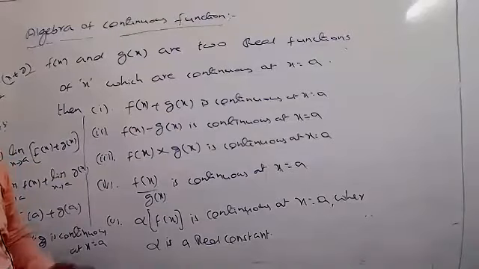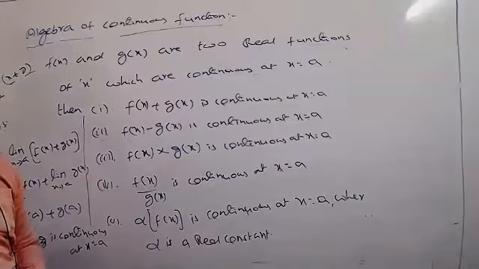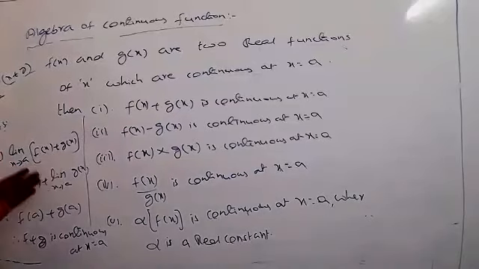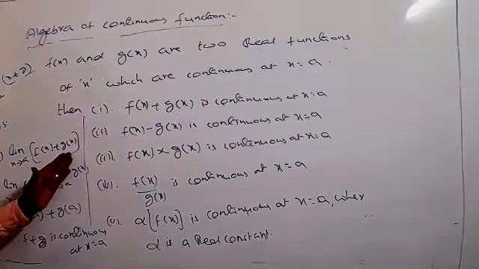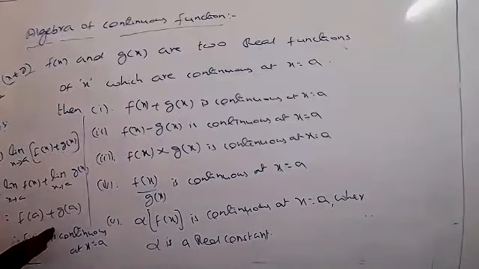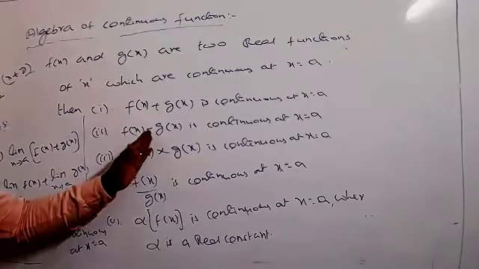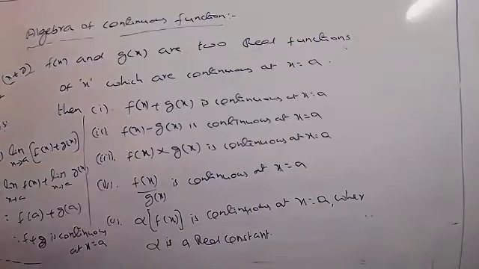Then only we say the function is continuous. The same condition you can take here, instead of plus you take minus. The limit belongs to both f of x and g of x, so write separately and substitute x equal to a. So f of a minus g of a we are getting. The limit must be equal to f of a, the two will be equal. Therefore f minus g also is continuous at x equal to a.